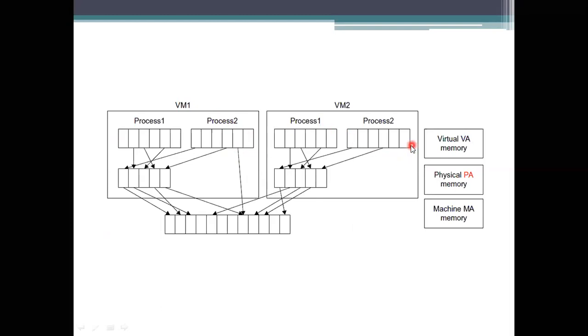Here the first level is specified as the virtual memory, VA, then the second level of memory is specified as the physical memory, that is PA, and then the last one is MA, which is the machine memory. First, the virtual machine has to map to this address, and then it will have the privilege to access this one.